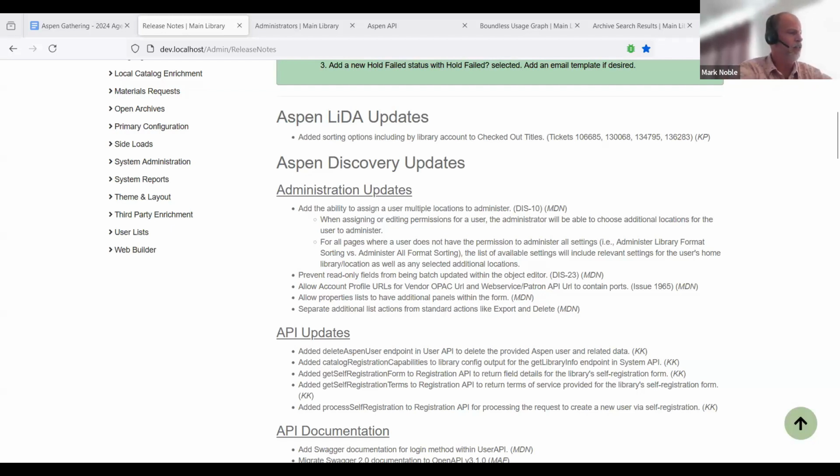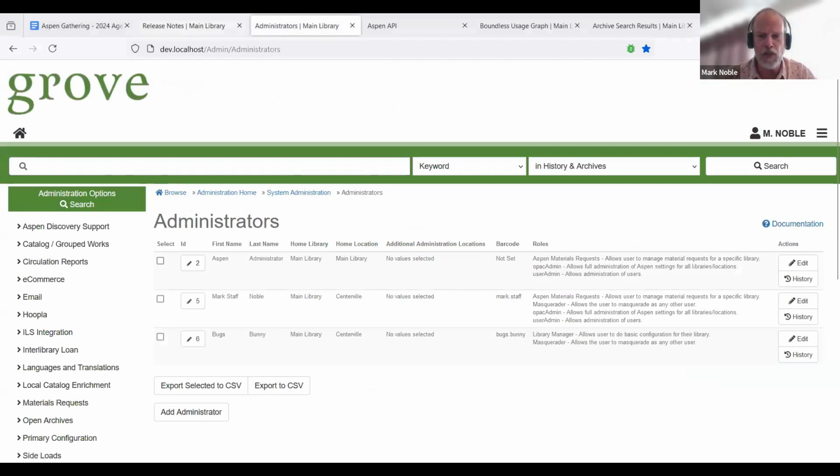All right, let's look at administration updates. So one of the things we talked about last time was the ability to administer multiple accounts. Right now, Bugs Bunny is a library manager for Centerville only.